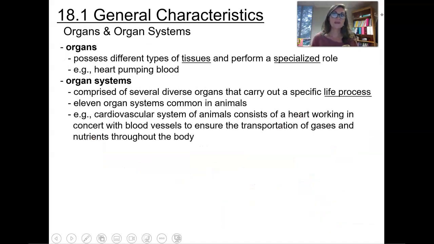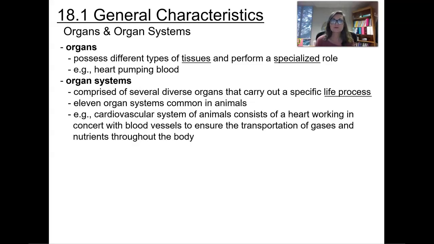All right, organs and organ systems. Organs are going to possess different types of tissues, and they're going to perform specialized roles. For example, the heart's going to pump blood. The intestines are going to move food down through the system as they start to absorb.